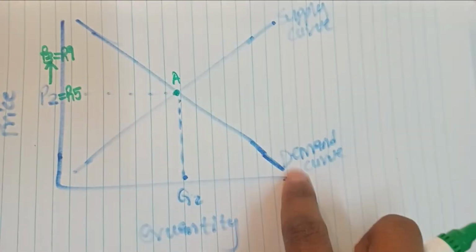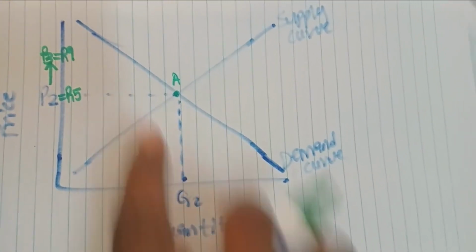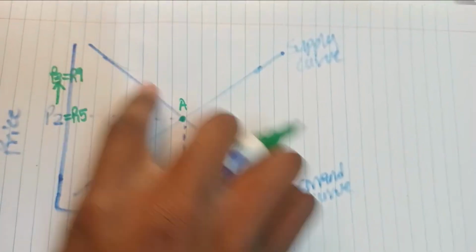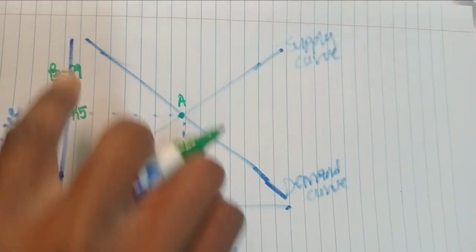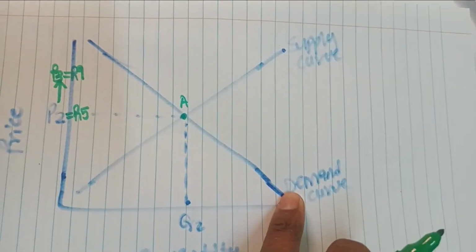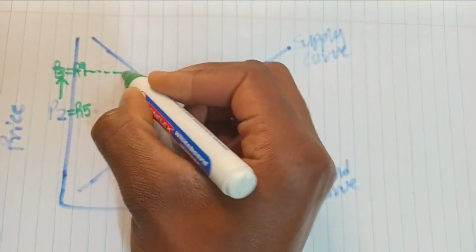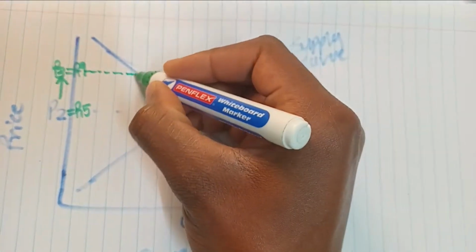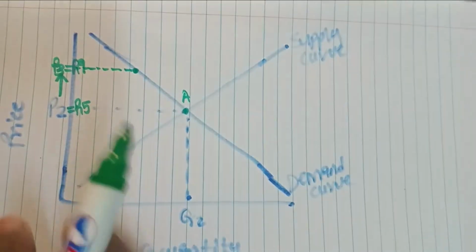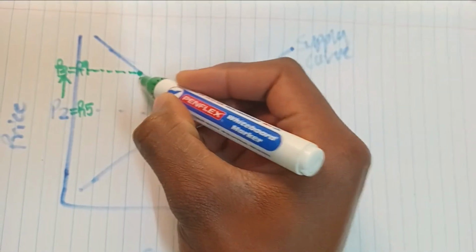This is my demand curve that is going from the top going down, from left to right. So we'll do the dots. Yeah, so this is the demand curve.